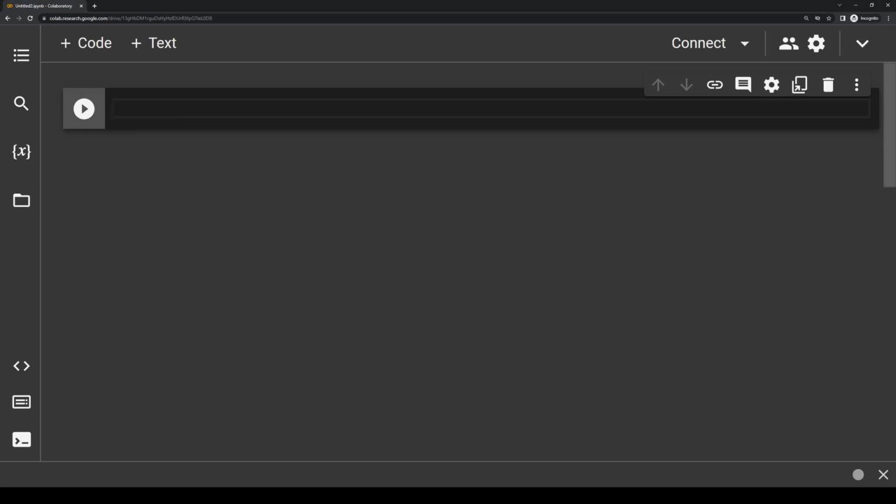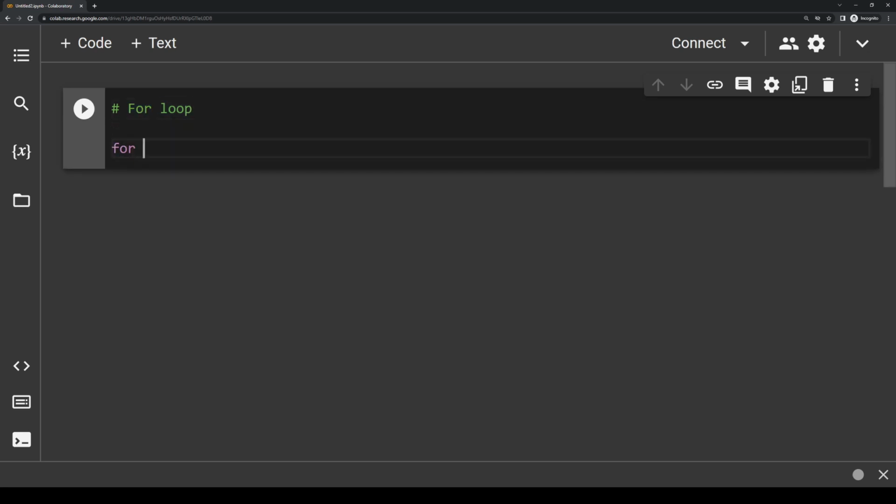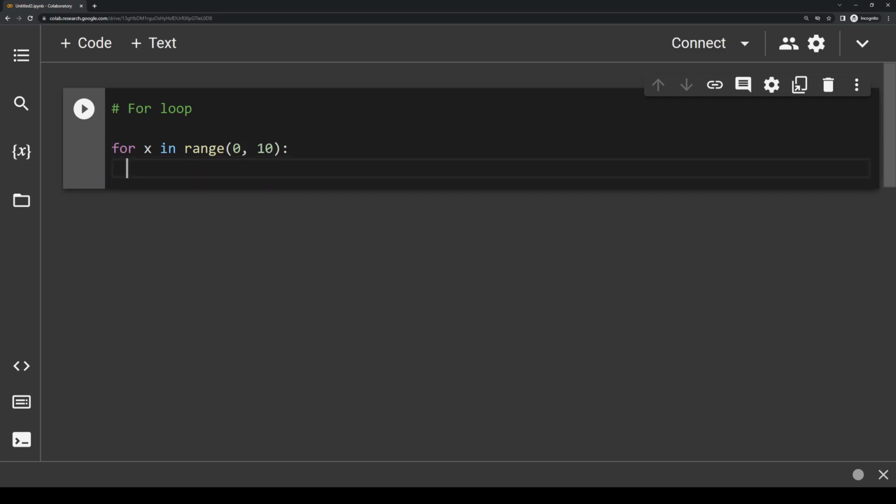The first type of loop that we have is called a for loop. And we call it that because we always start these kinds of loops with the word for. I'm going to write out a simple for loop here, and I'll explain what each part of it does. So let's write for x in range, parentheses, and we'll do 0, 10. Then I'm going to write a colon after this to indent, and I'm just going to write print x.